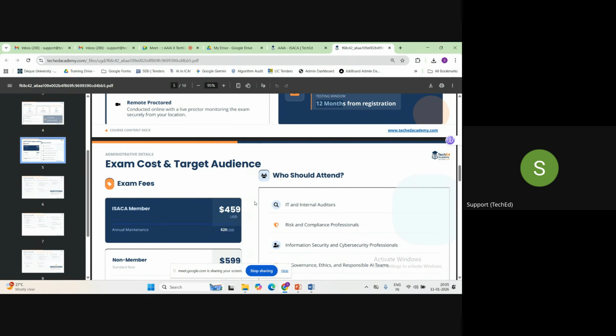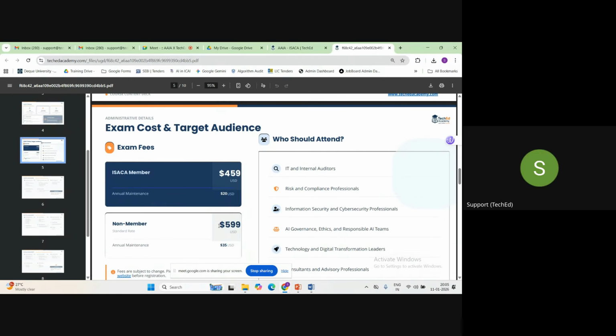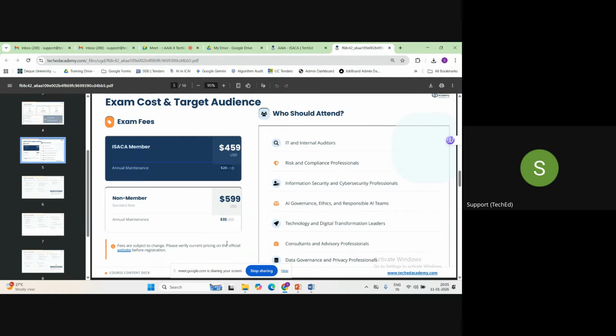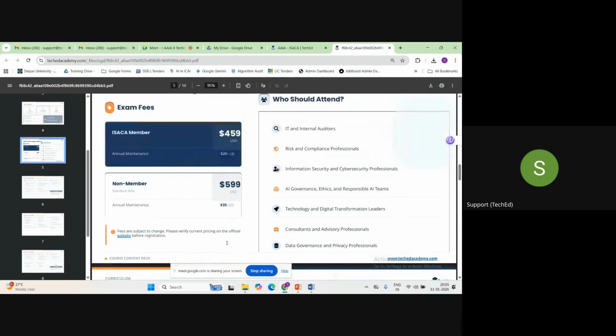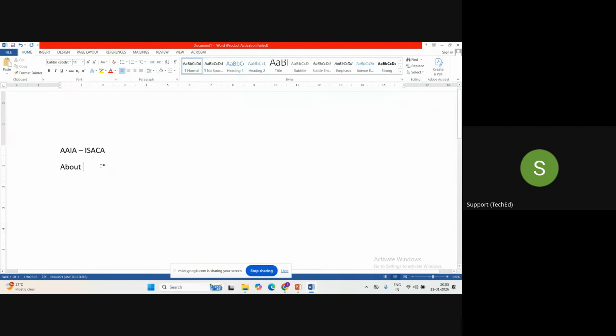If I talk about the fees, the fee for this certification is $459 for members, and for non-members it is $599. Once you pass the exam and apply for the certification, the certification maintenance fee is $20 for members and $35 for non-members. So this is a brief introduction about the AAIA exam, guys.